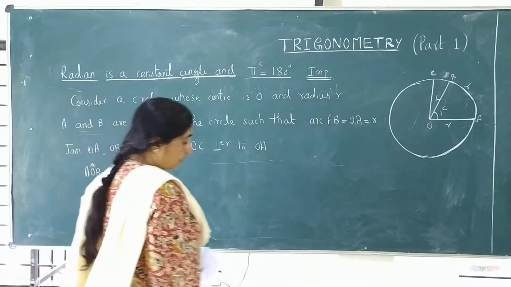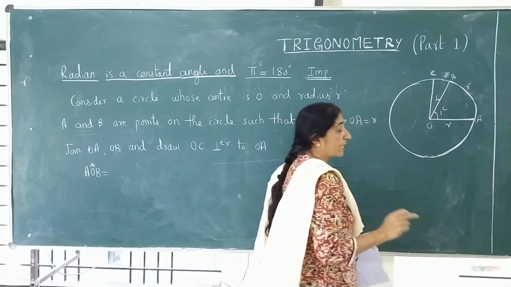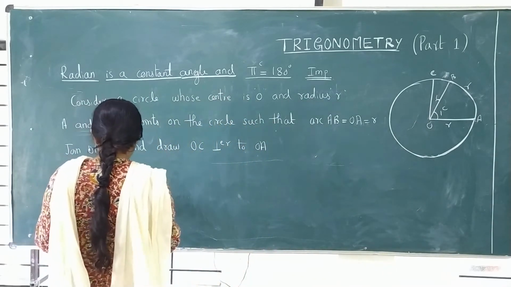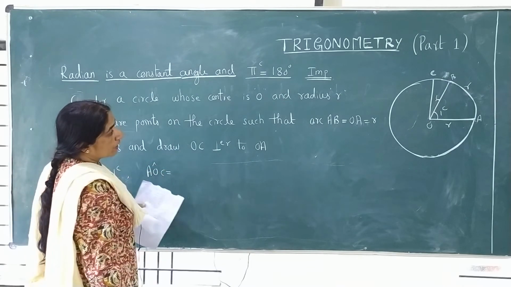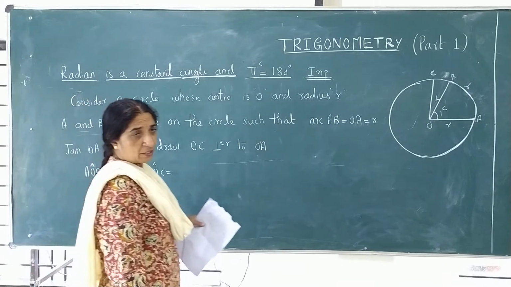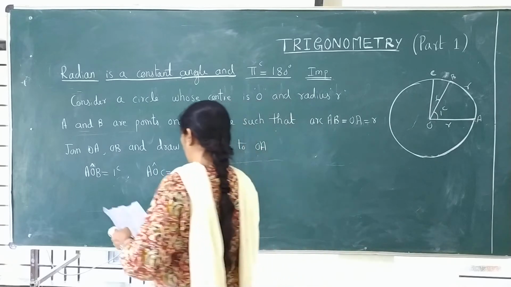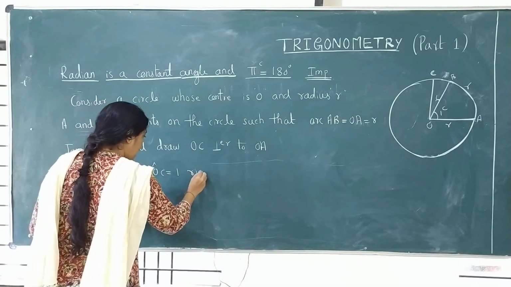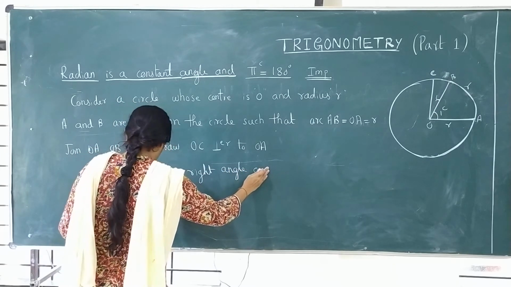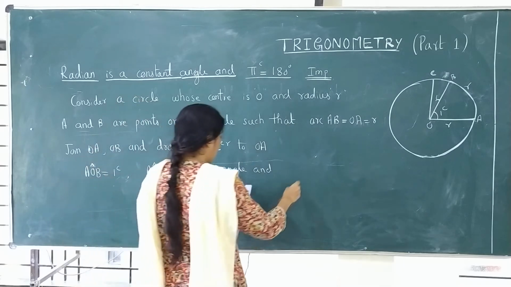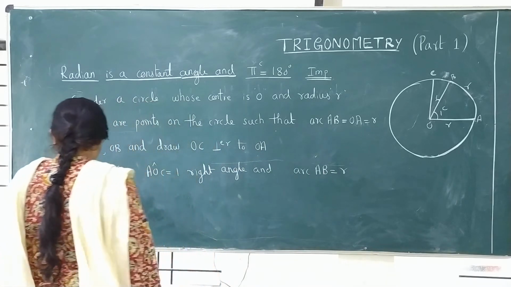Then see, if these three are equal, this angle will be 1 radian. So angle AOB is equal to 1 radian. And see the students, what is angle AOC? Is it a right angle or what? It is a right angle because OC is perpendicular to OA. Angle OAC is equal to 1 right angle. And arc AB, its length is R. We are familiar with this here.